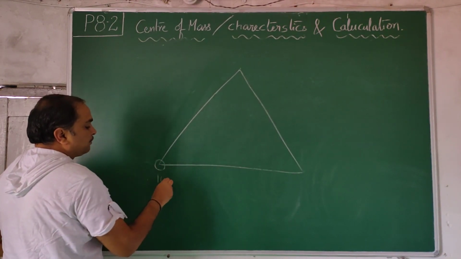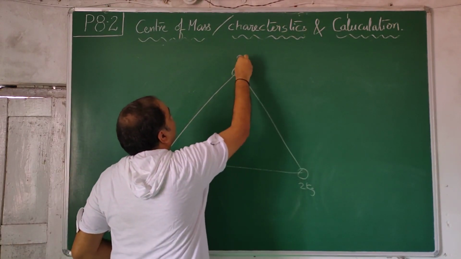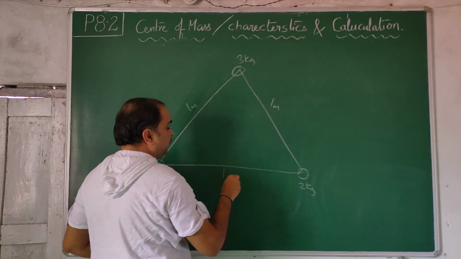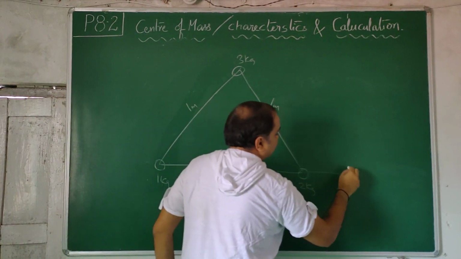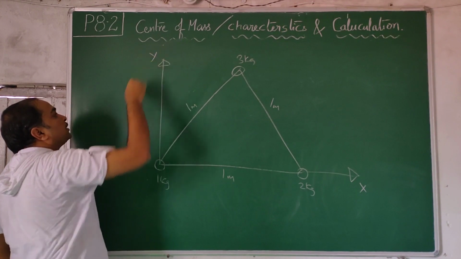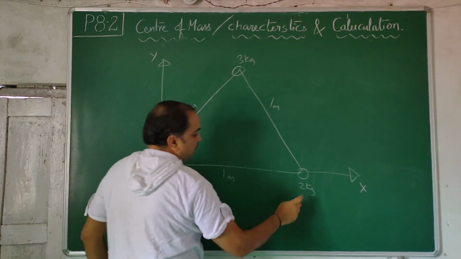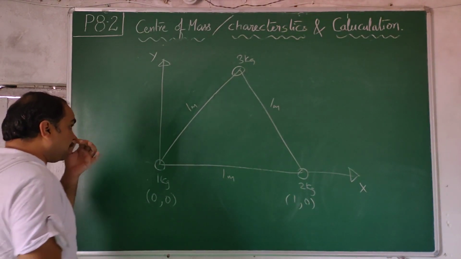This is 1 kg, this is 2 kg, this is 3 kg, and the sides are 1 meter each. Generally they ask you to take the 2 kg on the x-axis and the 1 kg on the y-axis, both at the origin. So this is 0 comma 0, and this is 1 comma 0. You have moved 1 meter along the x-axis and 0 meters along the y-axis. Now comes this point.